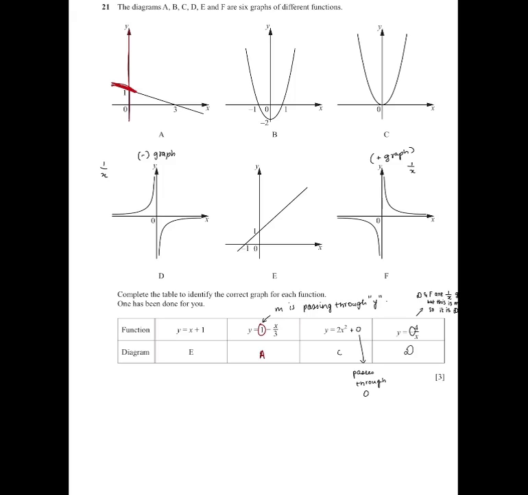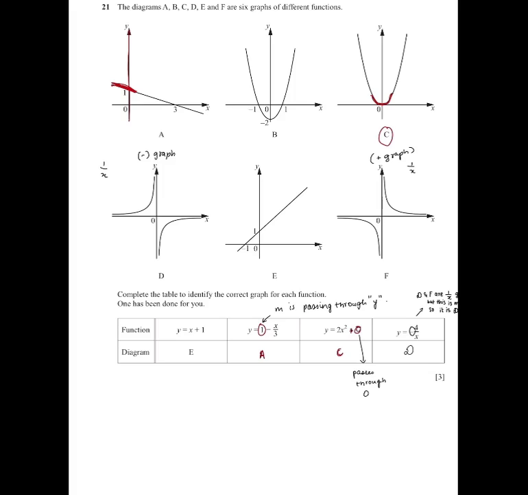After that, y is equal to 2x squared. We know the y-intercept will then be 0, which means it passes through 0. And if you look at the C diagram, it is passing through 0 over here. So that is C. Then minus 4 by x.